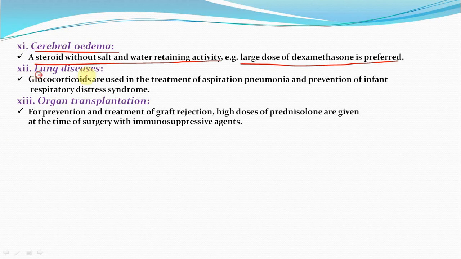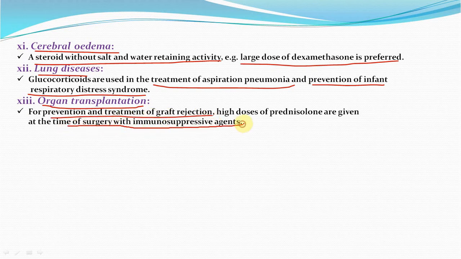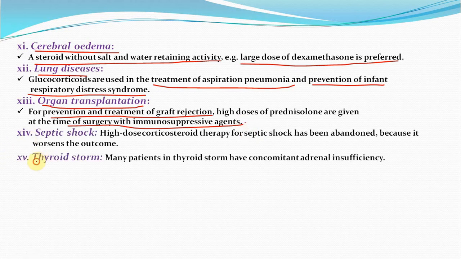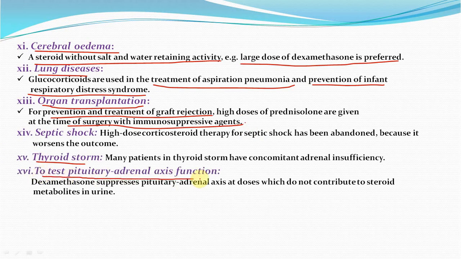Lung diseases: corticosteroids are given to treat aspiration pneumonia and for prevention of infant respiratory distress syndrome. Organ transplantation: for prevention and treatment of graft reaction, as glucocorticoids are immunosuppressive agents. Thyroid storm and to test pituitary adrenal axis function.